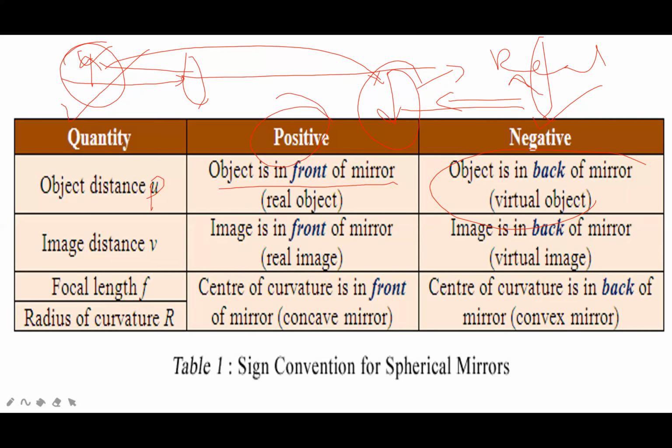Here the object is in reality, so it will be taken positive. Now here this is the image, this is the object.